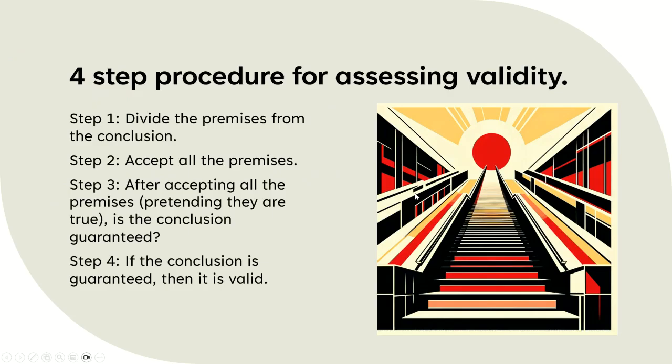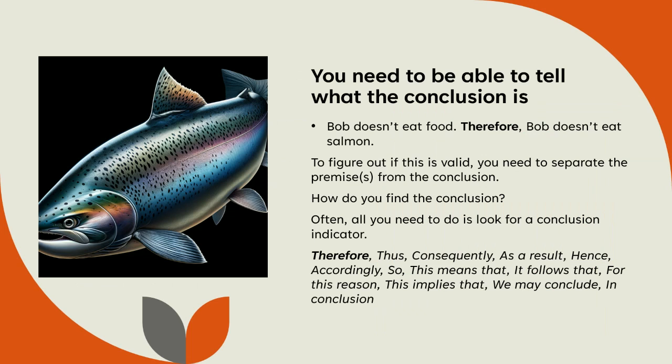Basically there's this four-step procedure for figuring out if something's valid. First, you divide the premise from the conclusion, or the premises. You accept all the premises, accept all of them, and then see if the conclusion is guaranteed. If the conclusion is guaranteed, guess what? It's valid. That's how you figure out if something's valid. Now, it's very important to execute the procedure. You have to be able to tell what the conclusion is and what the premises are. So how do you figure that out?